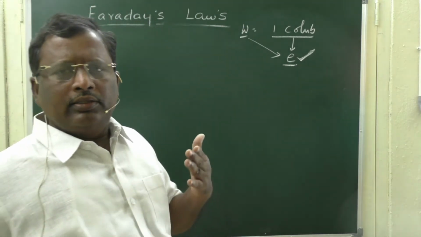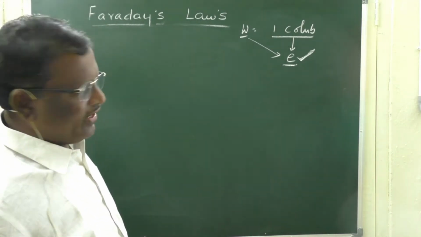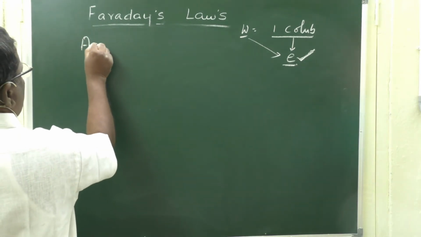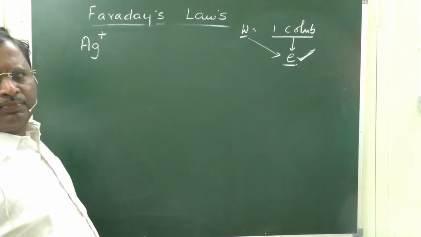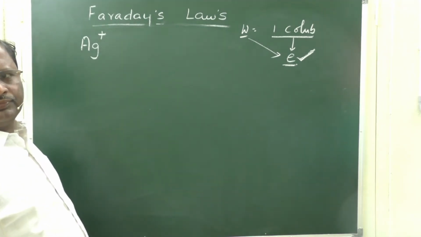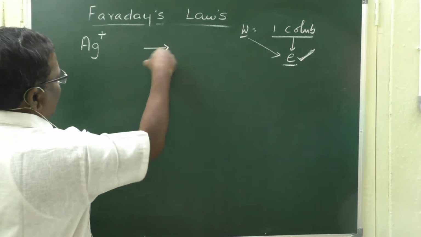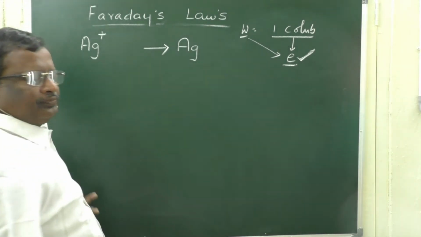For that purpose, let us see how an atom is deposited at an electrode. For example, take the silver atom. In silver nitrate solution, silver is in the form of Ag plus ions. Whereas in electrolysis, at the cathode, it is deposited as Ag.